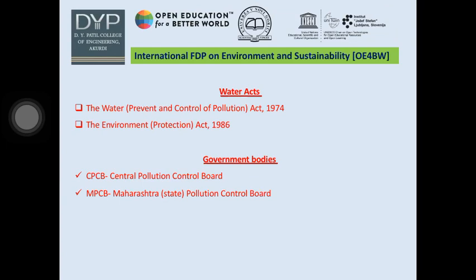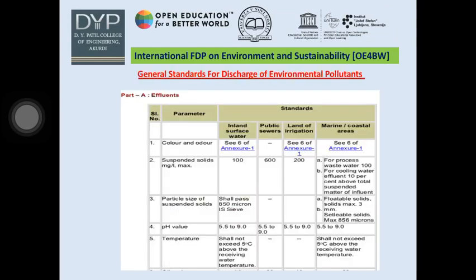MPCB is implementing various environmental legislations in the state of Maharashtra, mainly including the Water Prevention and Control of Pollution Act 1974, Air Prevention and Control of Pollution Act 1981, Water Cess Act 1977, and some of the provisions under the Environmental Protection Act 1986, and the rules framed thereunder like Biomedical Waste Rules 1998, Hazardous Waste Rules 2000, and Municipal Solid Waste Rules 2000, and many more. Now let's see what are the general standards for discharge of environmental pollutants.